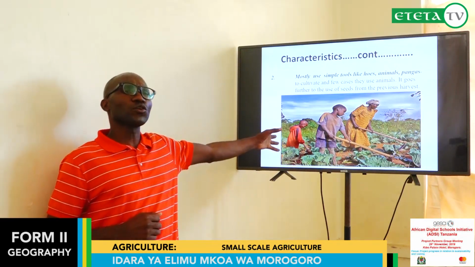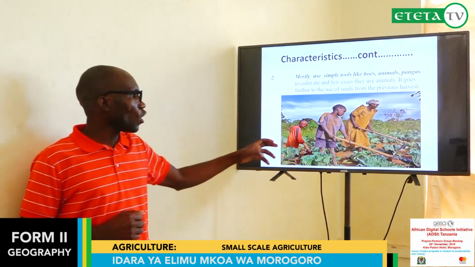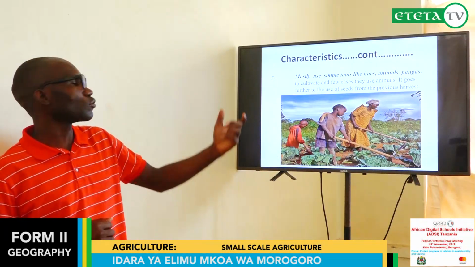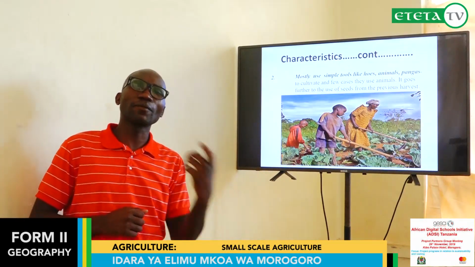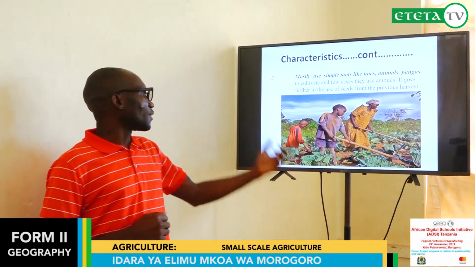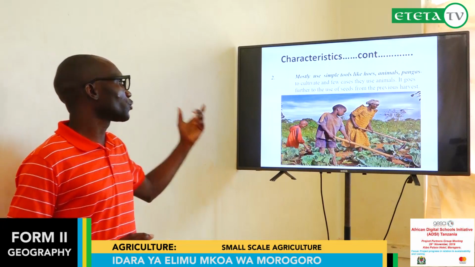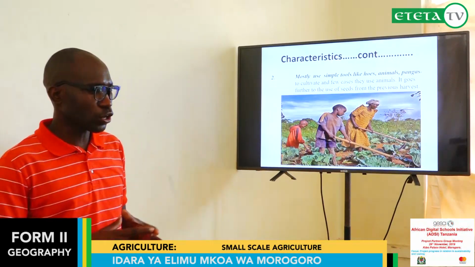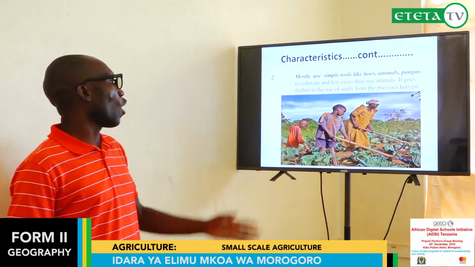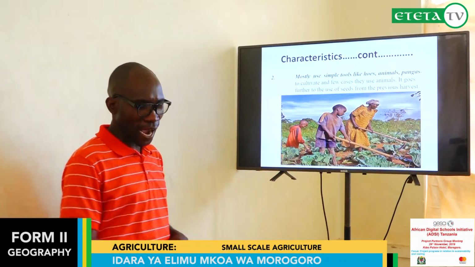Why use simple tools? Because they lack funds to buy modern machines like a tractor. They don't have any technology on how to improve their tools. So simple tools are also a characteristic of small-scale agriculture.